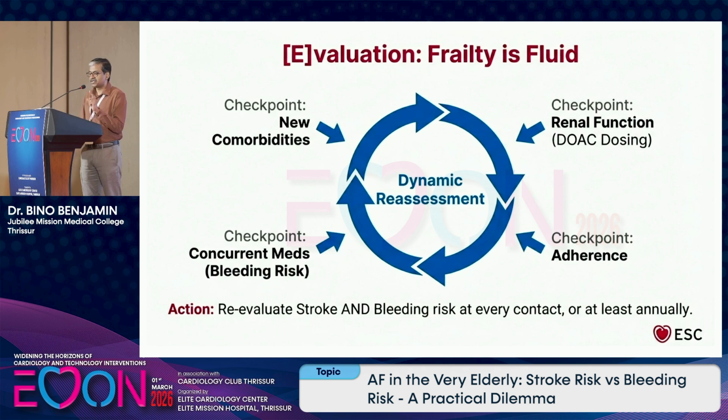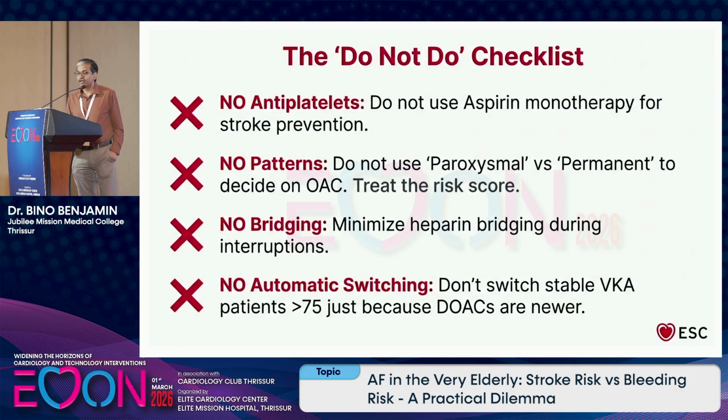So, make sure the patient is adherent and look for other concurrent medications and bleeding risk, whether the patient is having anemia, there could be some occult bleeding. So, do this every visit. Reevaluate the stroke and bleeding risk at every contact, at least annually. And these are the do-not-do checklist.